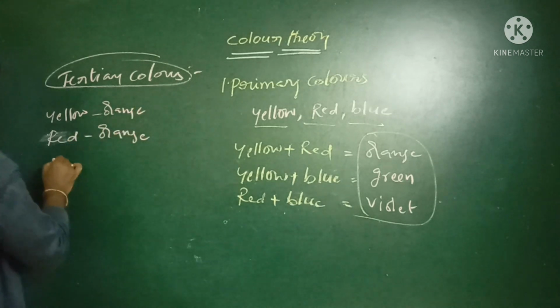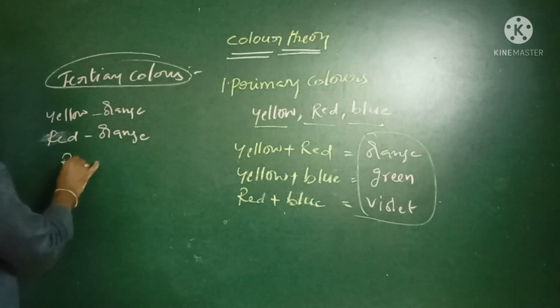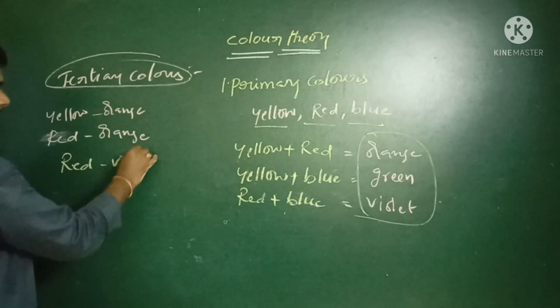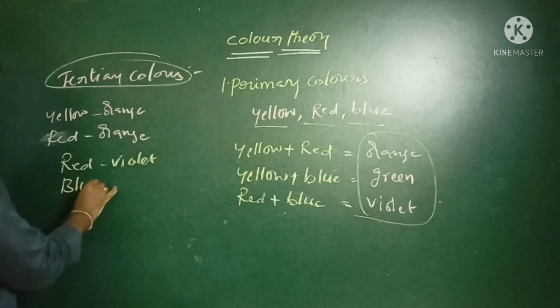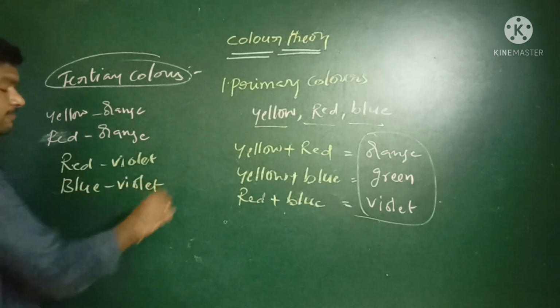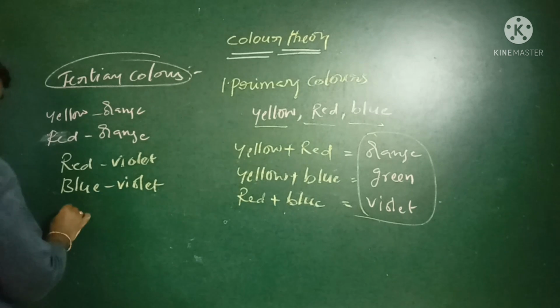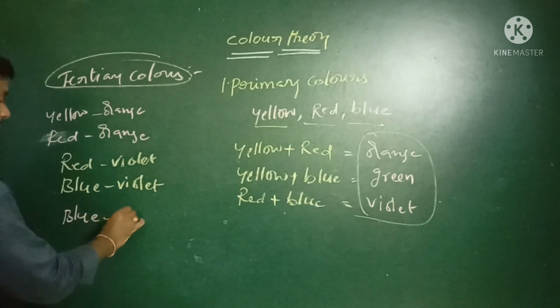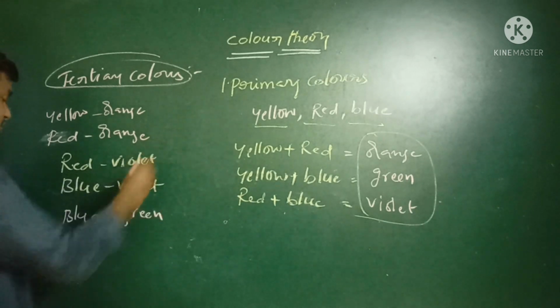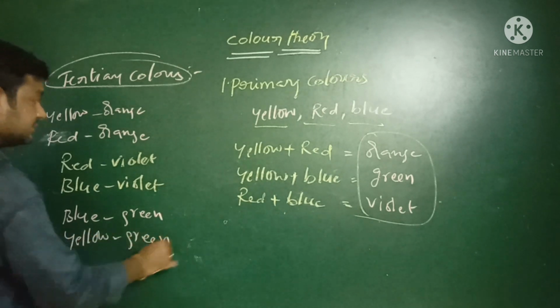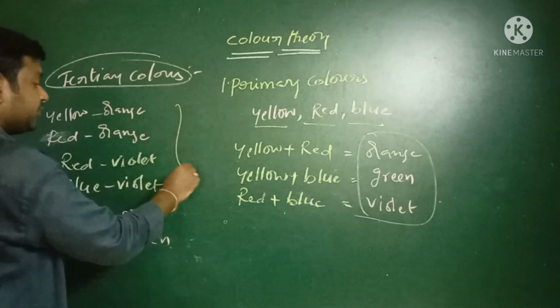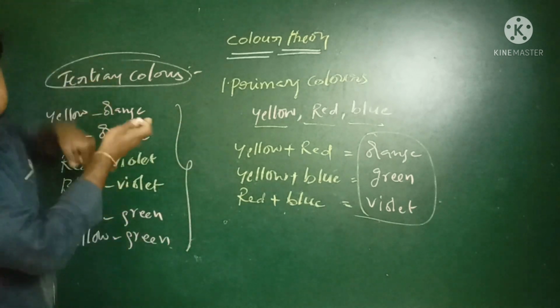And next one, red, violet, and blue, violet. And next one, blue, green. And next one, yellow, green. These are the 6 colors that we observed in the tertiary colors.